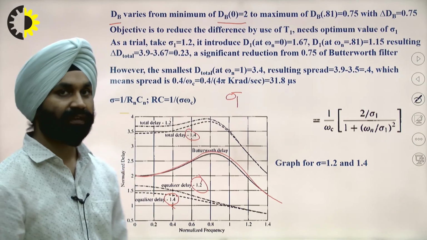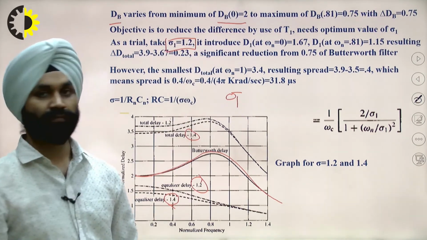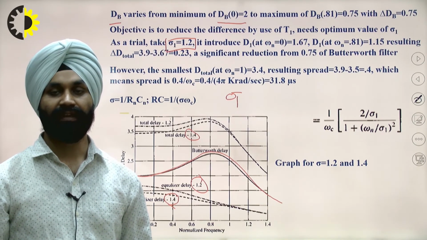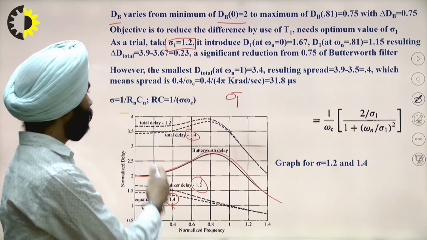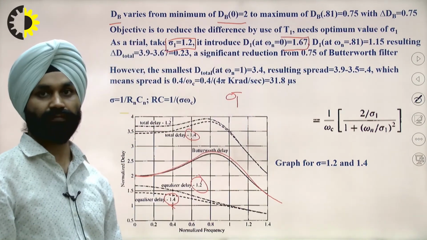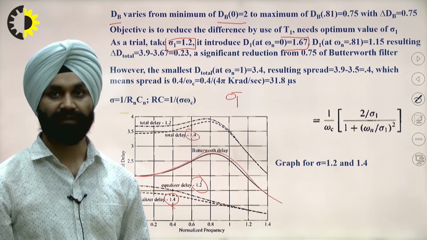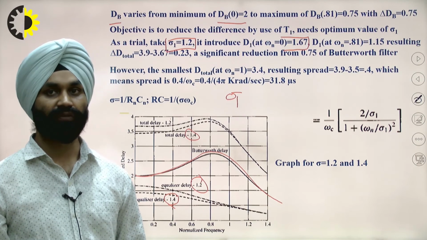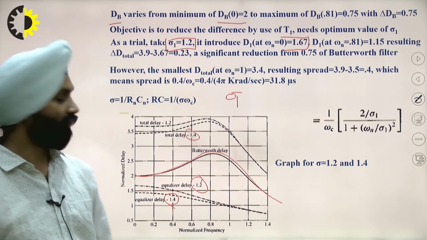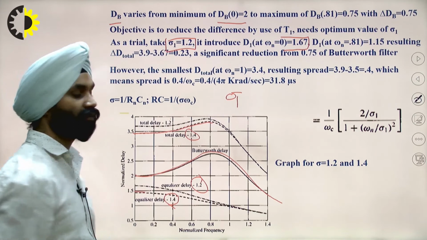First take a trial value as psi 1 equal to 1 by 2. This gives total delay equal to 1.76. Delay 1 at omega equal to 1.76, and so on for the delays D1, D2; the total delay can be calculated. When they are added, this gives a delay like this one.